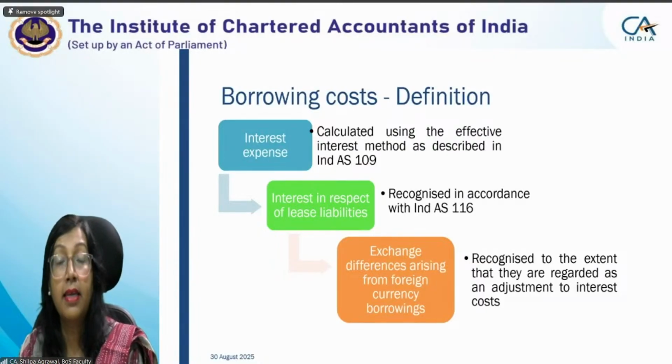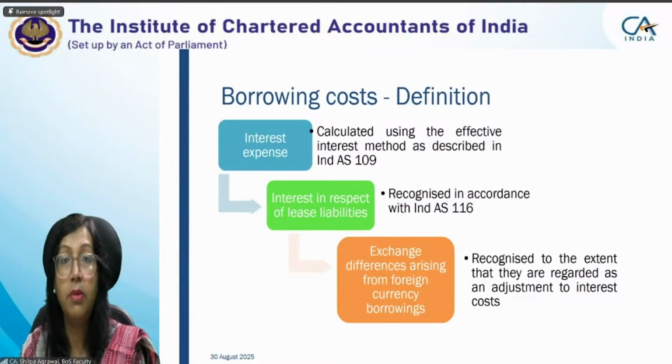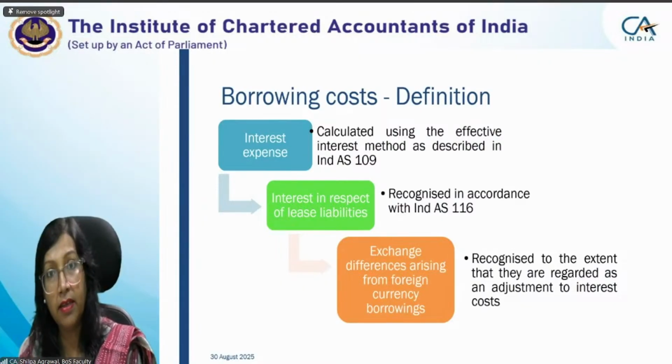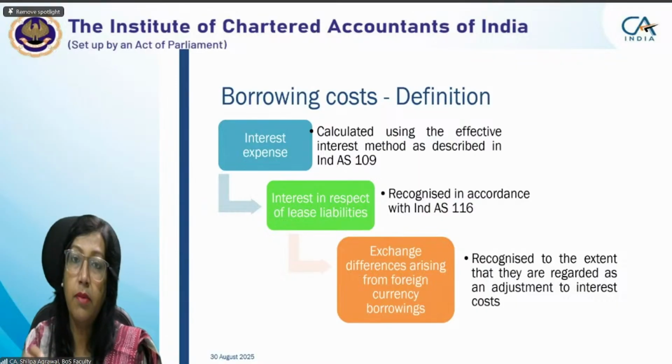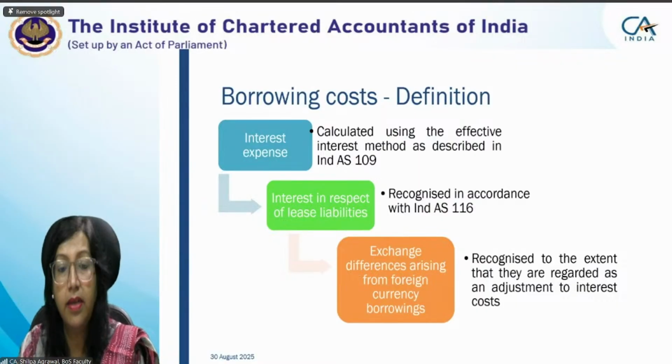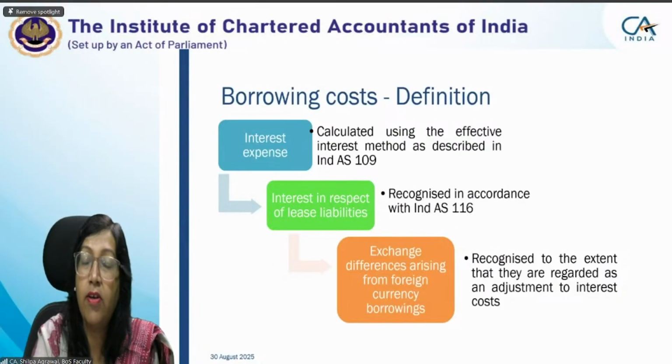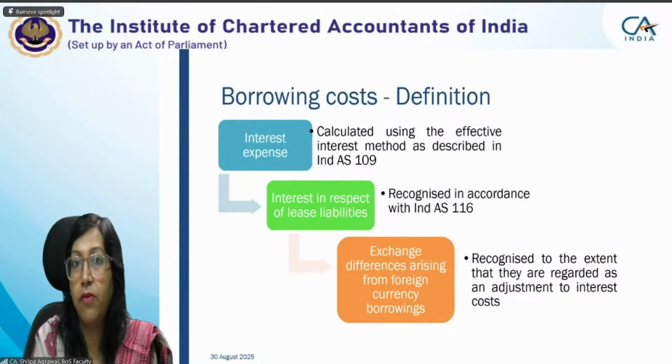Sometimes it is the capitalization rate which is used. Sometimes it is the effective rate when it comes to a financial instrument or financial liability. At times we have to use the effective interest rate. Interest calculated based on that effective interest rate is also one of the constituents of borrowing cost.